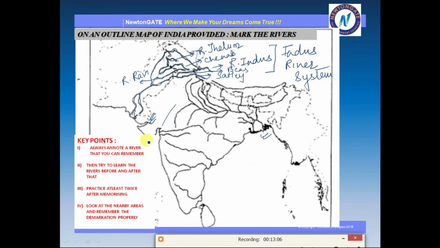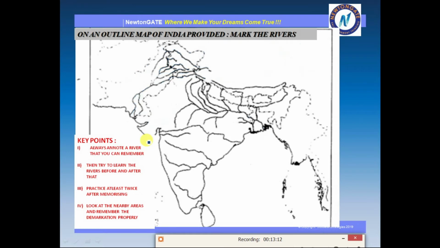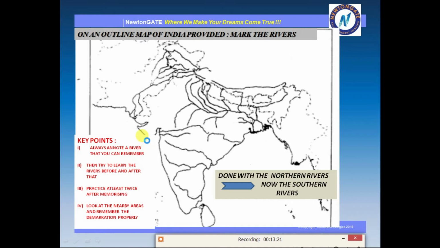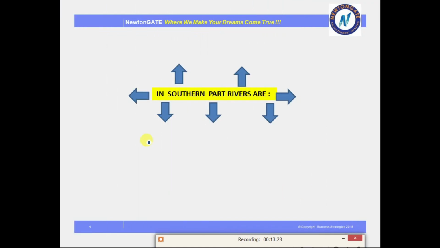So mark or look at the nearby areas and remember the demarcation properly. Okay, so now we are done with the northern part of the northern rivers. Now we will move to the southern rivers. Chalo. So in the southern part of the rivers, again we have to see what the names are.